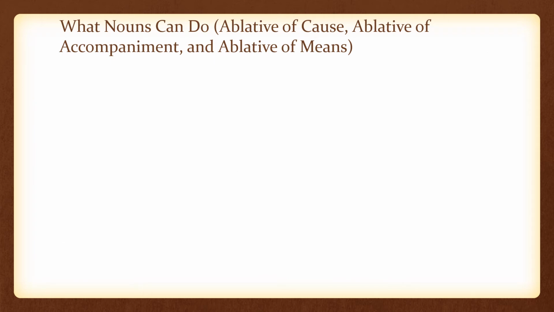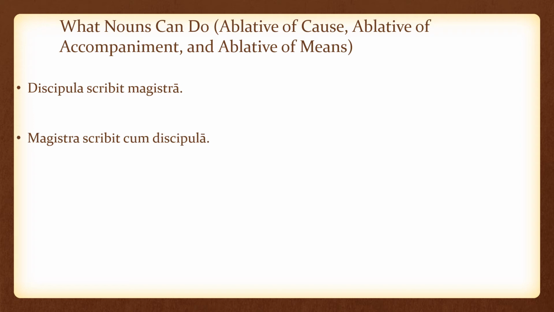All right, let's talk some more about the ablative. Ablative of cause, ablative of accompaniment, and ablative of means. Discipula scribit magistra. The student writes about the teacher. Or because of the teacher. Because of the teacher. This is cause.